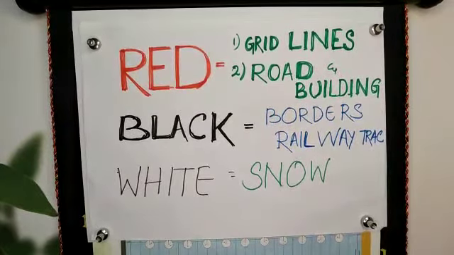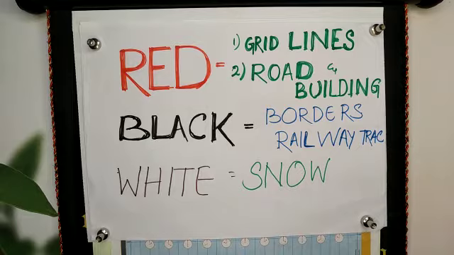So till now we have discussed various aspects of a map, like scaling of map, grids, easting, northing, and use of various colors.